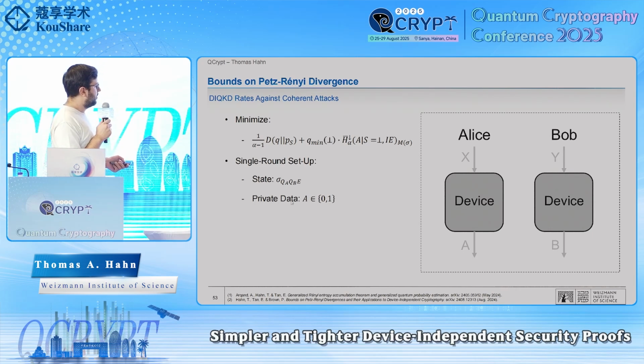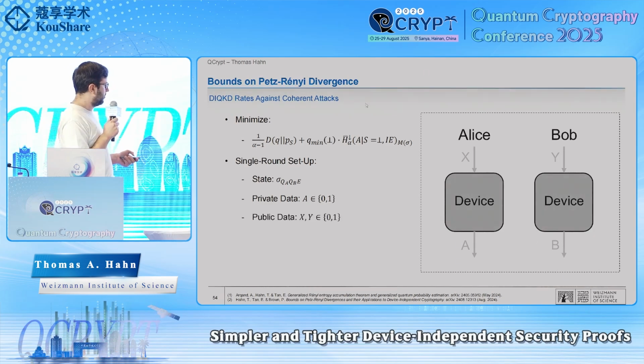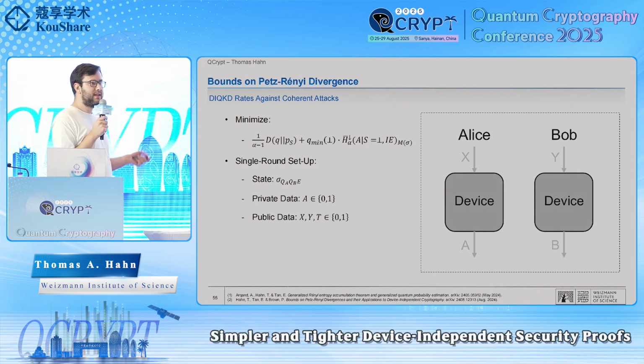So we call Alice's outputs A, and Bob's outputs B. The private data that we want to generate is Alice's output A. For those wondering why this is asymmetric, usually for QKD protocols, we want Alice to generate random data, and then we want Bob to be able to reconstruct Alice's data. So that's where the asymmetry comes from. The public data are the measurement inputs. And also there's an additional test bit. This basically says, did a test round occur or did it not occur?